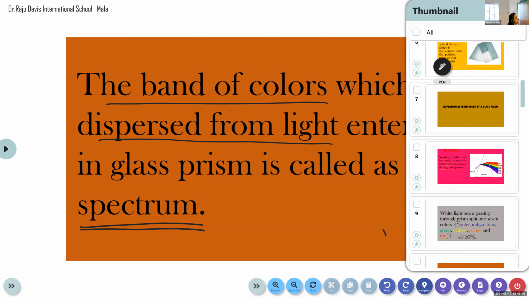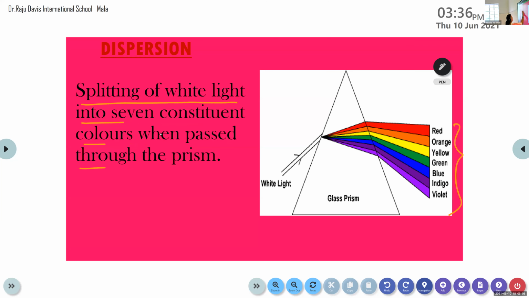Now once again I will show the slide of this dispersion. Students, you just listen and observe here. What do you think? Are all the light rays refracted in the same manner? Are they split up or dispersed to the same distance, or do they deviate differently? Here you can see red, orange, yellow, green, blue, indigo and violet. 7 different colors are present.